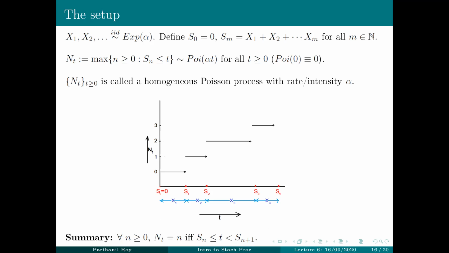This equivalence of these two events we have used quite a few times in this course. Note that this is the thing that we have used, but I would like to summarize it again. This is a statement about a discrete random variable, N_t. For every fixed t, there is a discrete random variable. Whereas this is a statement, for every fixed n, about two continuous random variables. So this is a way to switch from discrete random variables to continuous random variables, or the other way around. So this we have used quite a few times in this course so far.